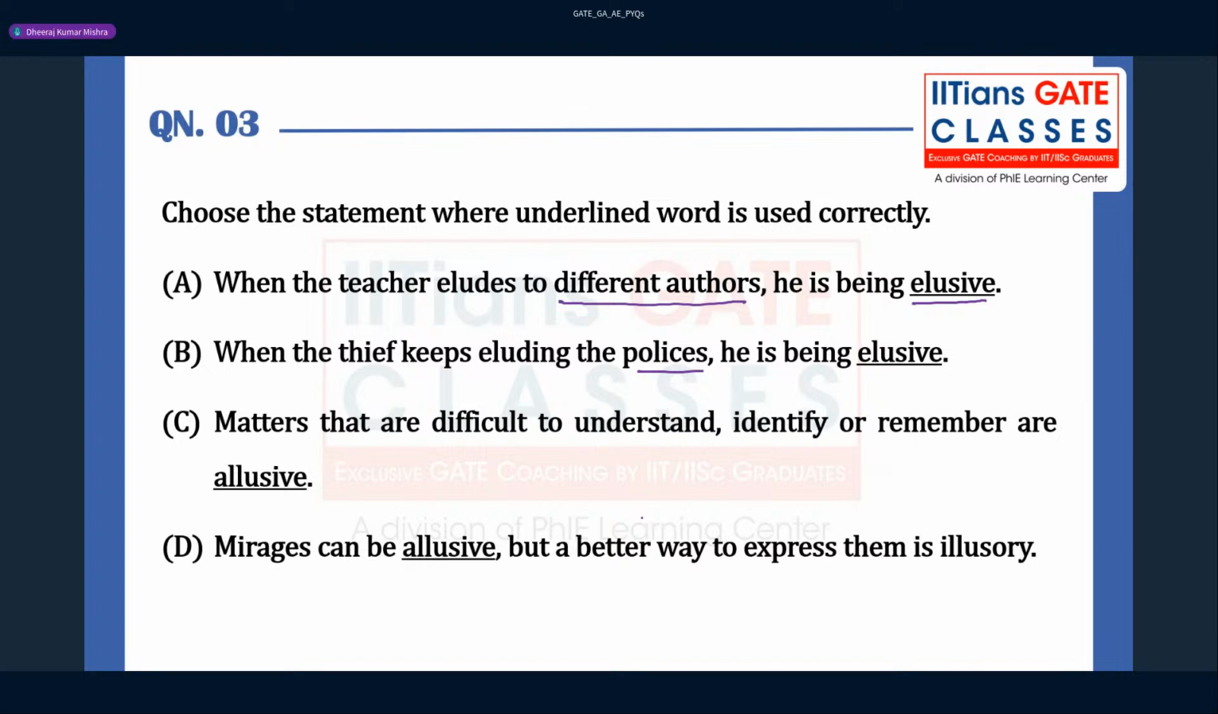So what is the question here? Again, you read. You have to just find the word which is correctly used. Okay. So when the teacher alludes to, what is the meaning of elude here? Can somebody tell me what is the meaning of elude?